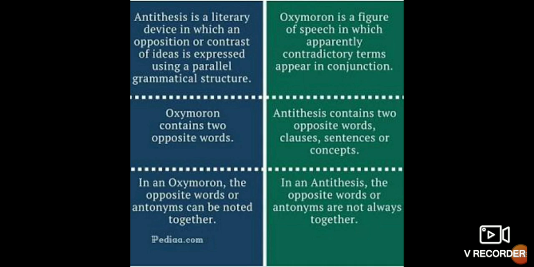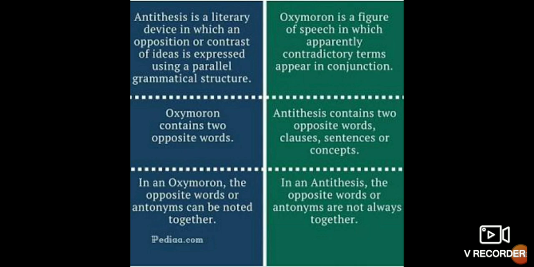Okay. But now I will teach you antithesis. What is antithesis? Antithesis is also the same. But what is happening there? They are literary devices in which an opposition or contrast of ideas is expressed using a parallel grammatical structure. Okay, it may not be clear to you. I will give you some examples. I will tell you the definition, then that will be clear. Because I have taught you the oxymoron, let me first clear the oxymoron.